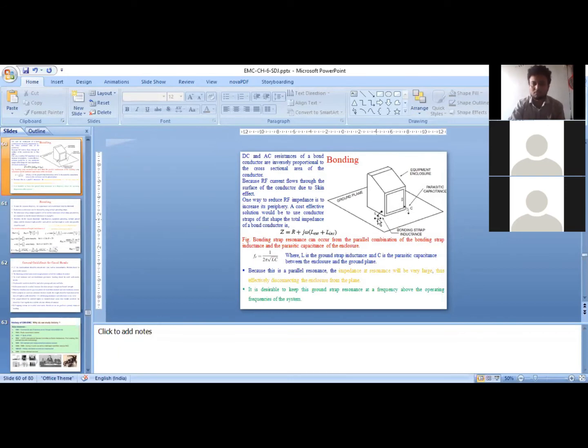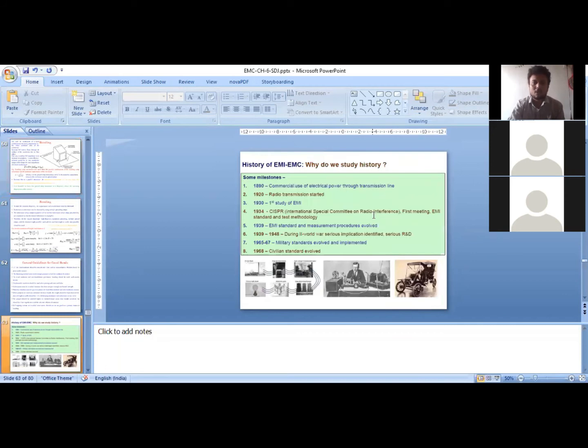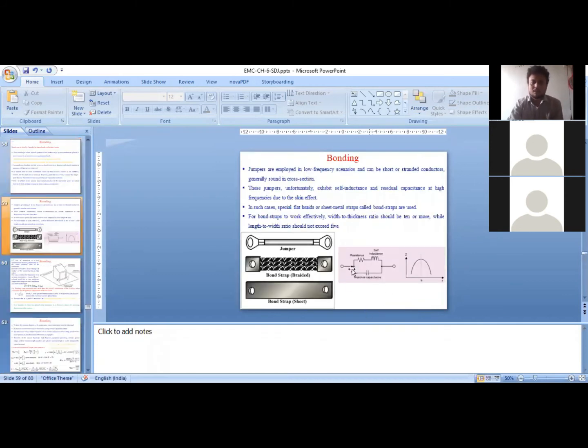So when I'm adding a connecting wire to achieve bonding, indirectly I'm adding this circuitry between the enclosure and the ground plane, because that conducting wire offers some resistance, which is rho L by A. It offers some inductance. The inductance offered by the wire depends on its length and also depends on the frequency of excitation, the frequency of the current that is going through it. And our residual capacitance is also appearing between the ground and the enclosure. So this is giving you a parallel LC combination.